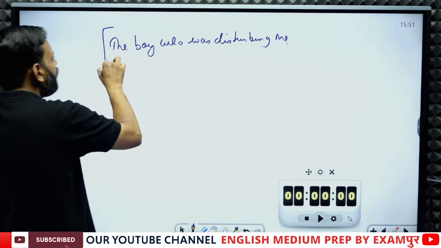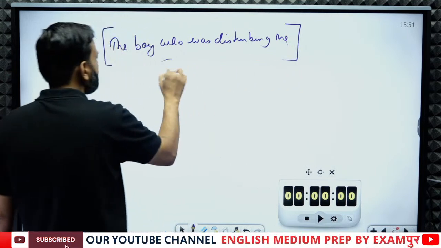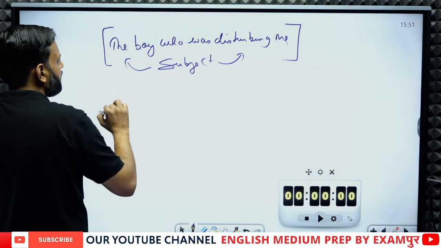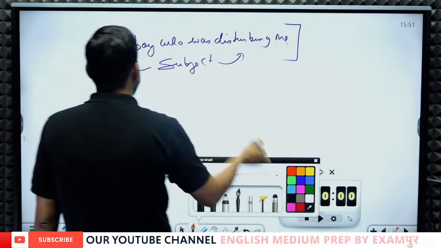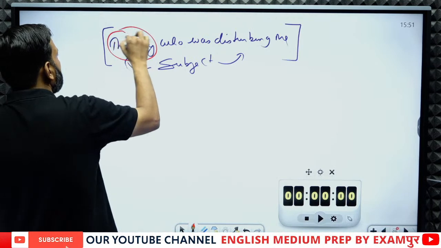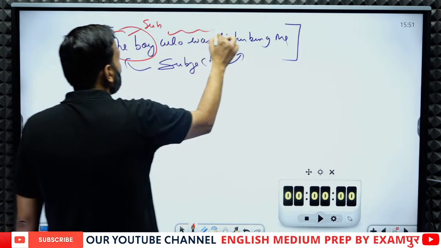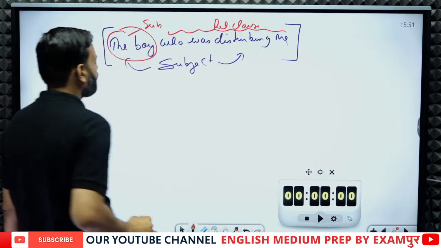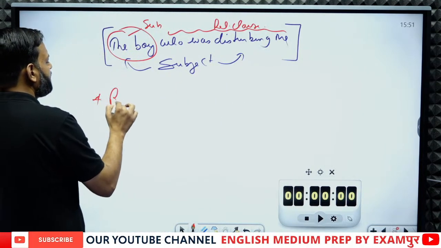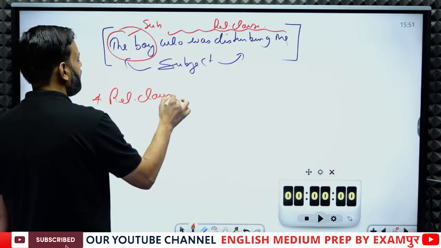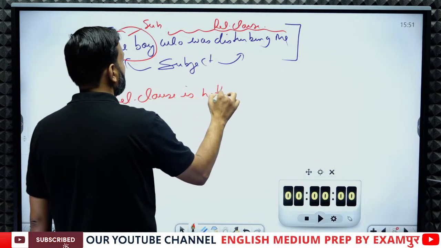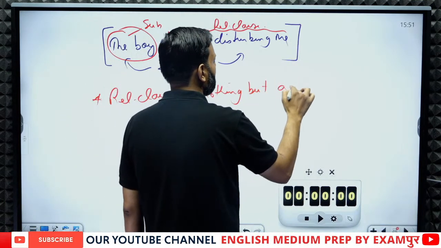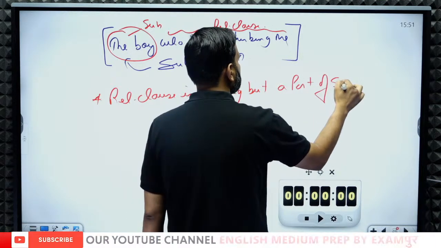So this whole clause is just the subject, because the boy is the subject and who was disturbing me is the relative clause, and we all know that a relative clause is nothing but a part of subject.